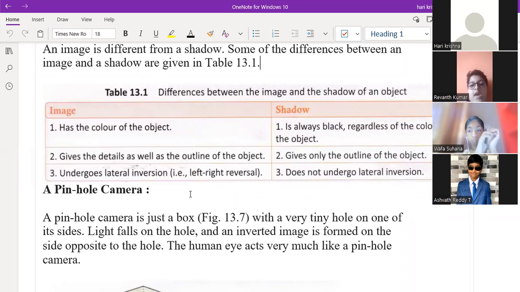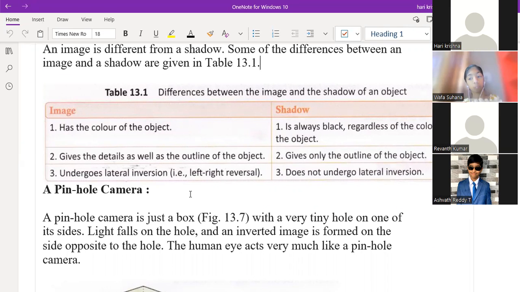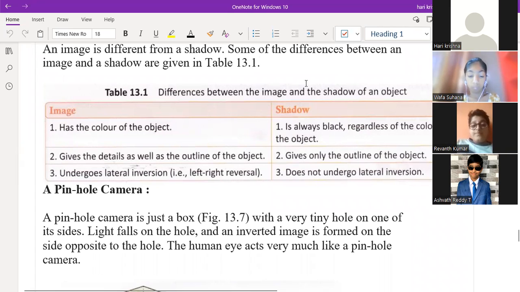So the image will show the lateral inversion, and it will give the complete details about the object, and will show the color of the object also. But what about the shadow? It is exactly opposite. It is always black in color, irrespective of the color of the object. It gives only the outline of the object.